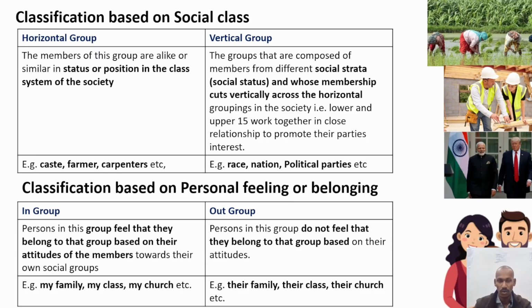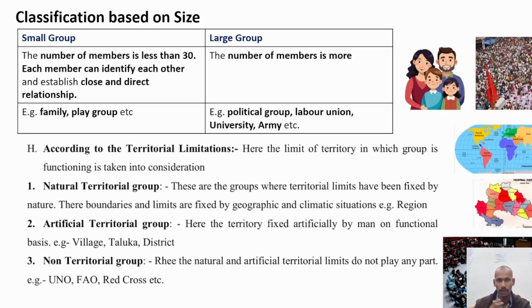Now, classification based on personal feeling and belongingness: in group or out group. The group in which we feel that we belong is called an in group, for example, my family, my class, my church. But out group means the person does not feel that they belong to that group, for example, their family, their class, and their church. The difference is that in group means we feel that we belong, out group means we do not feel that.